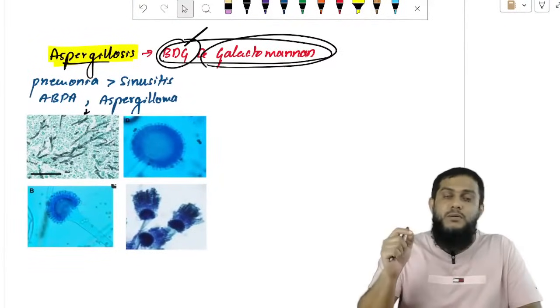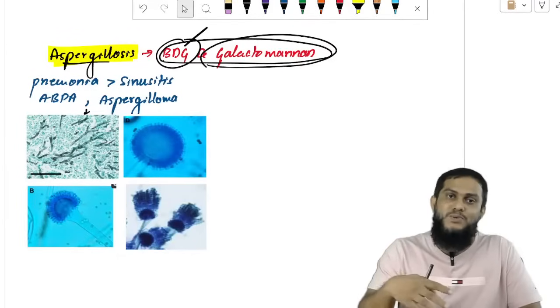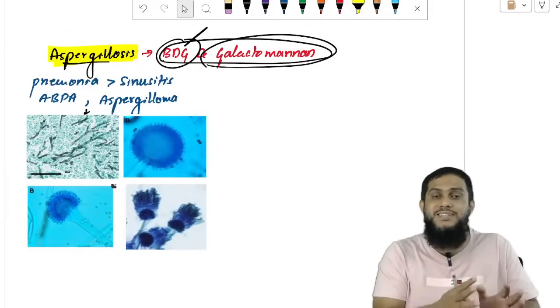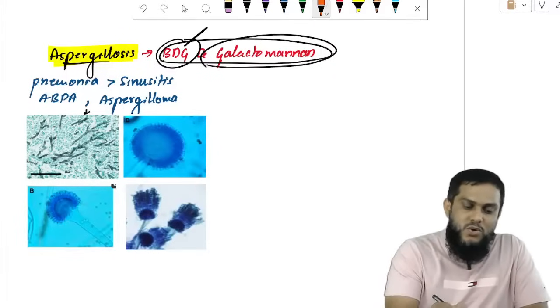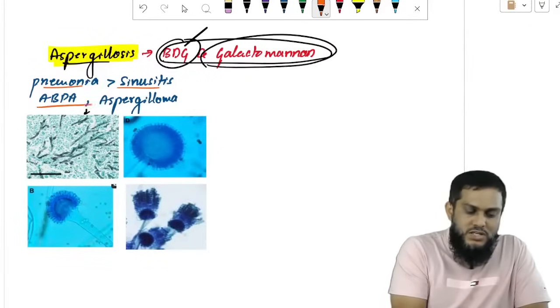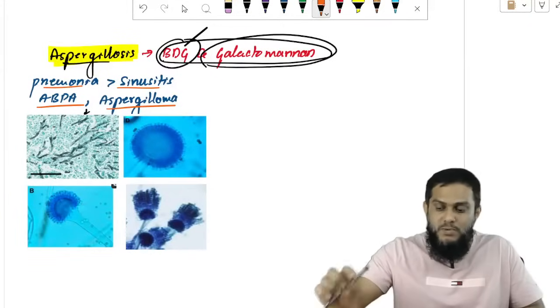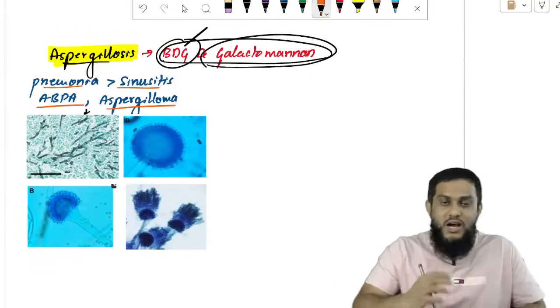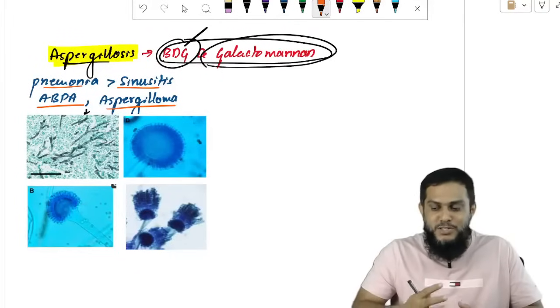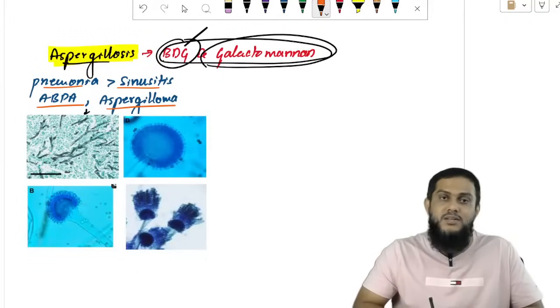Sir, invasive marker is seen. What is the invasive marker? Two invasive markers, BDG and galactomannan. What does it cause? It causes pneumonia, sinusitis, ABPA and aspergilloma. ABPA means allergic bronchopulmonary aspergillosis.